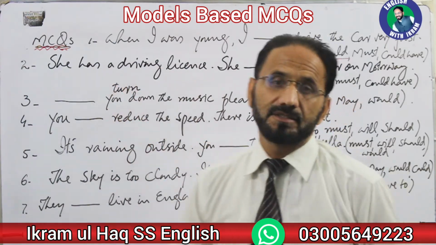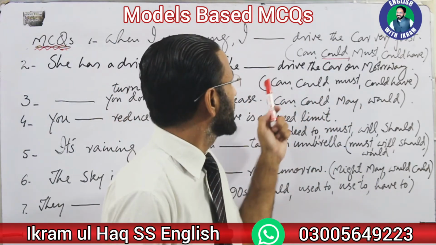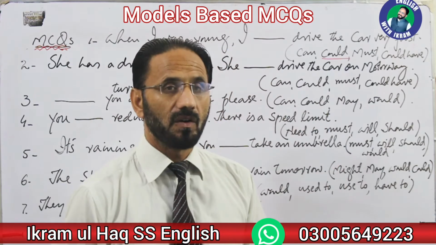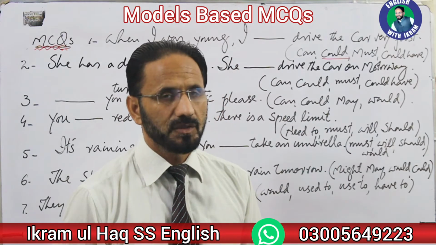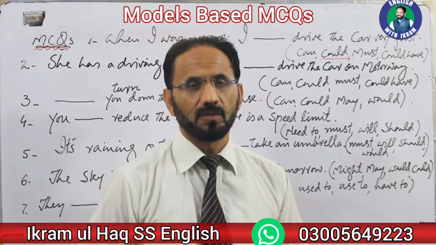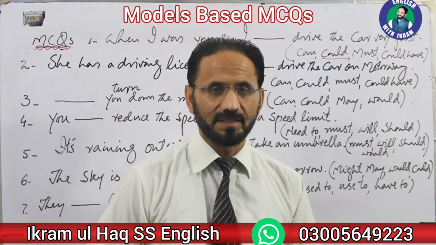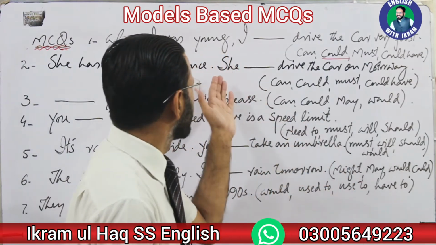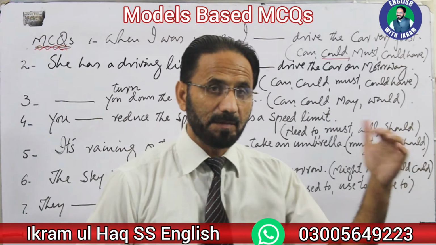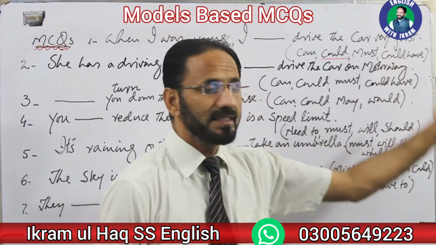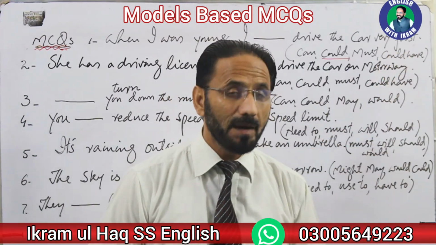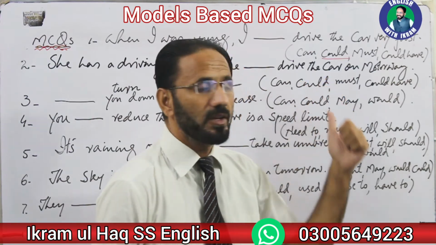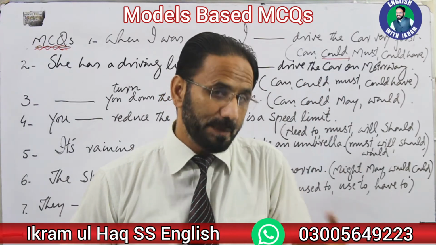MCQ number 2. She has a driving license. She dash drive the car on motorway. Now, look at the structure of the sentence. Here, again the same thing, capability. But in the first sentence, that capability was of past. But here, we are talking about her capability of present.